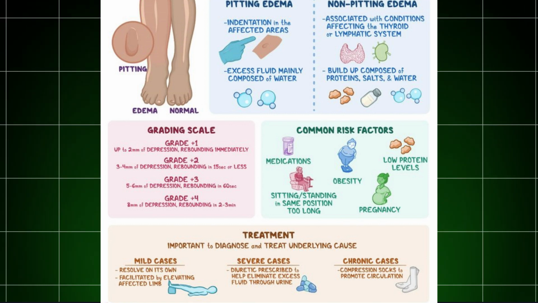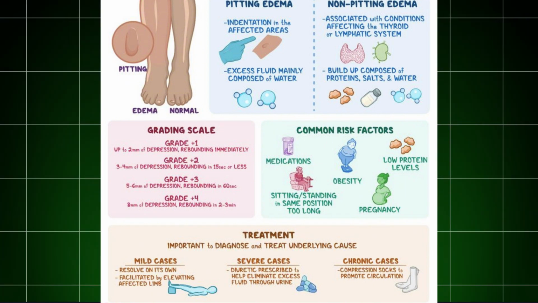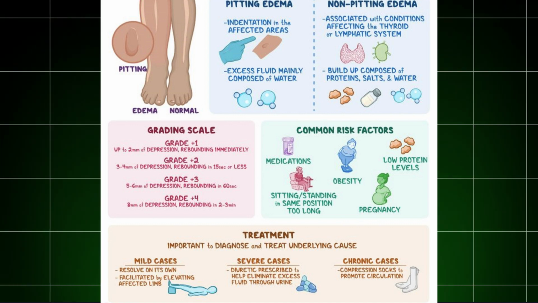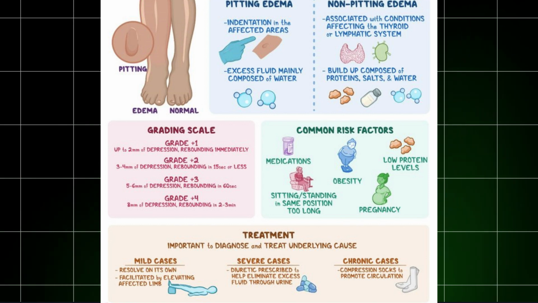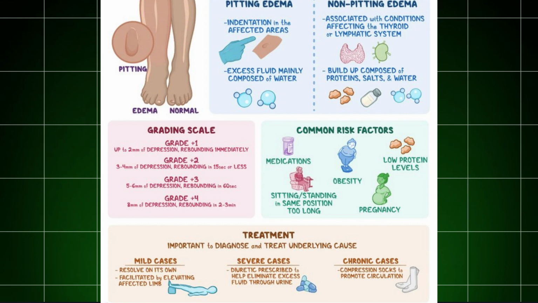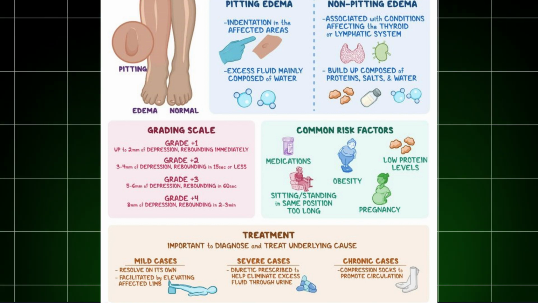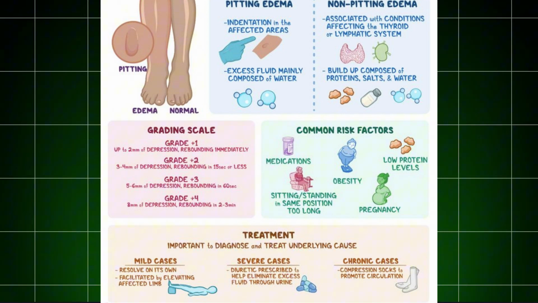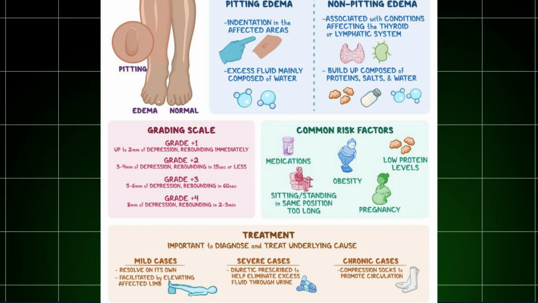Renal edema occurs due to kidney problems such as nephrotic or nephritic syndrome. Cardiac edema is common in heart failure cases where fluid accumulates in the lower body due to gravity, and pulmonary edema means fluid accumulates in the lungs, which can make breathing difficult. And cerebral edema occurs when fluid accumulates in the brain, leading to neurological problems.